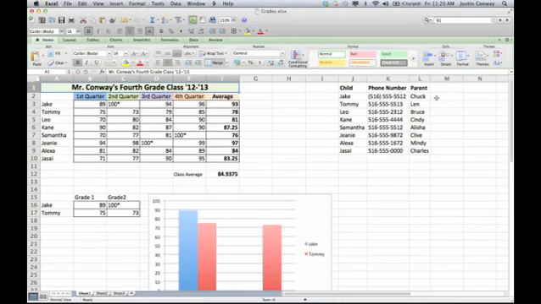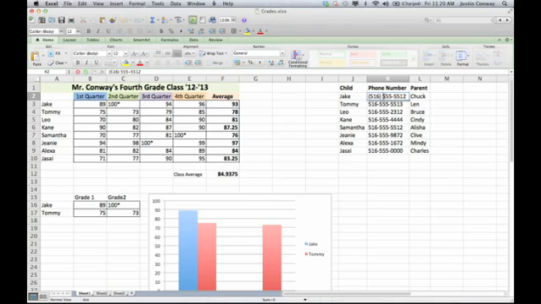If you want to find information in a list, let's say it's a phone number. If you have hundreds of phone numbers and you obviously can't look through every single one of them to see if there are duplicates, what you want to do is make sure that all the phone numbers are formatted the same exact way, because Excel will only find things that are exact duplicates. So this number here is a little bit different from these ones. It's formatted differently. I'm going to make it the same.